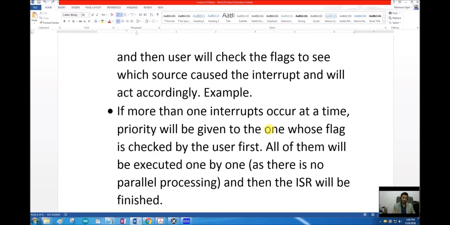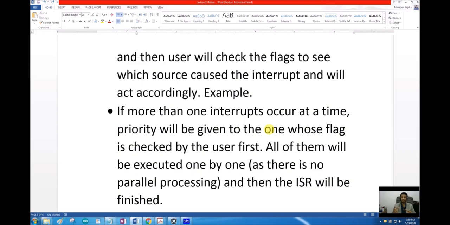The one whose flag will be checked first inside that ISR. So inside that interrupt service routine, I will check whether this interrupt was due to ADC or not. So now I am checking for ADC first, so ADC has the highest priority. Then I will check whether this interrupt was due to external interrupt or not, the change on external port B pins. So now external interrupt has the second priority.